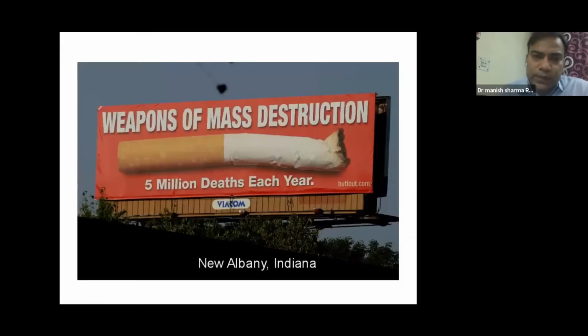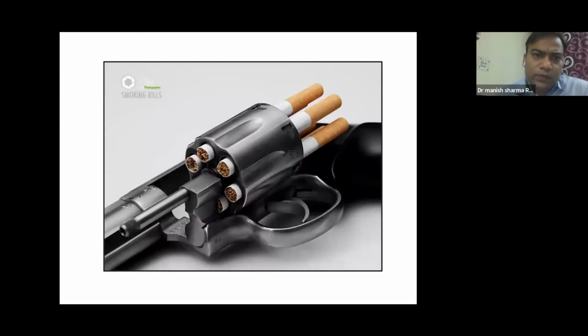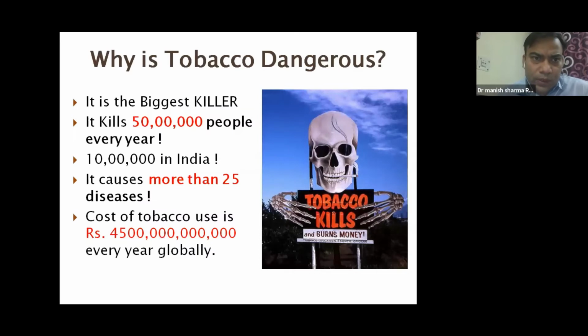Tobacco is basically a weapon of mass destruction. Each year, approximately 5 million deaths are attributed to tobacco. So we basically pay from our pocket to these companies to kill us. This is how bad tobacco is. It is the biggest killer ever, I think. It kills approximately 5 million people each year worldwide.